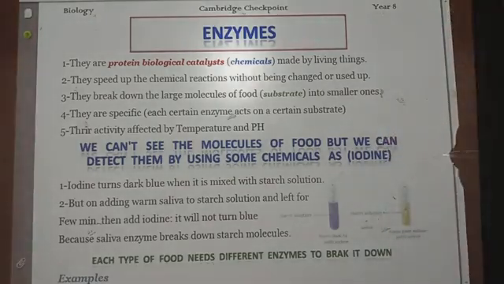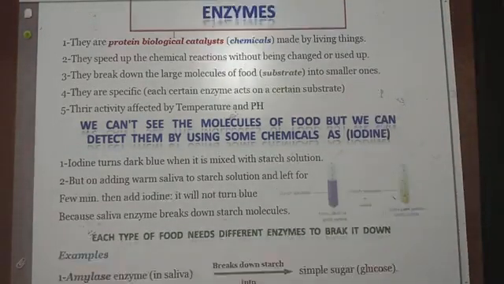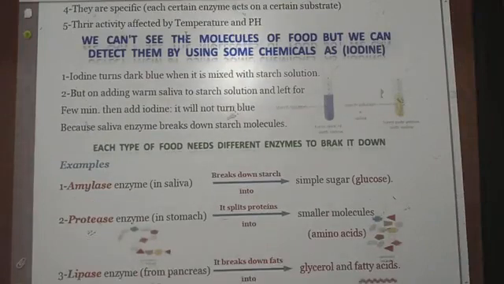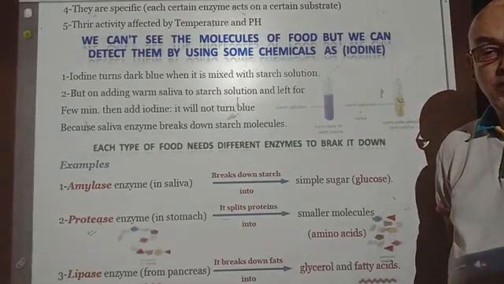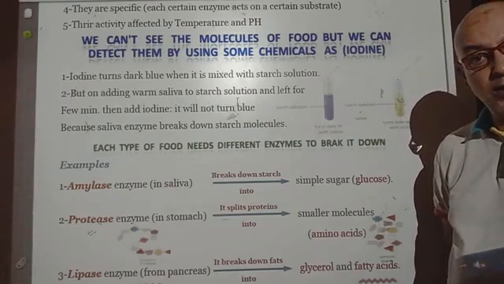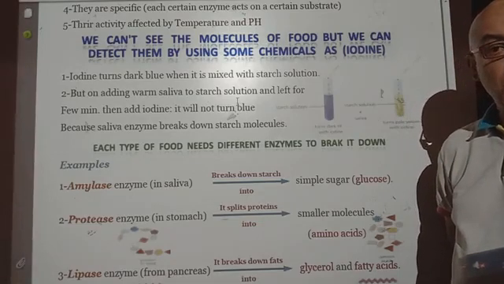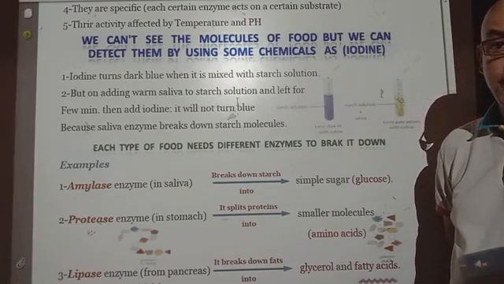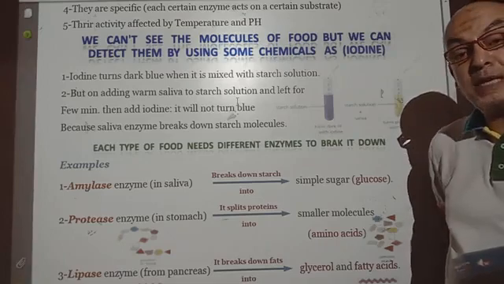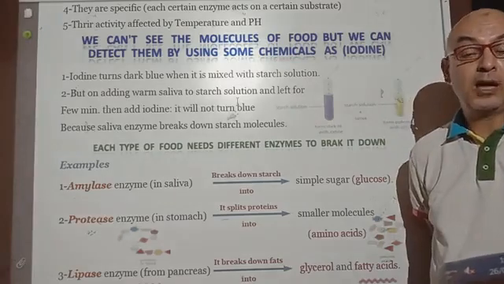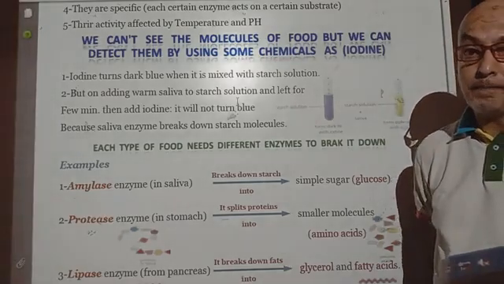Here we have some examples. For instance, you know that the starch foods from the previous discussion supply the body with energy, carbohydrates including sugar and starch. Even the fats supply the body with energy. The enzyme which is acting on the starch food is completely different from the enzyme which is acting on the fats.